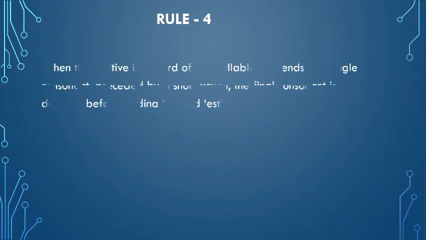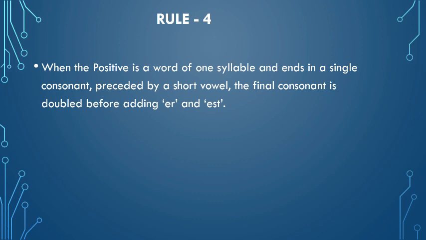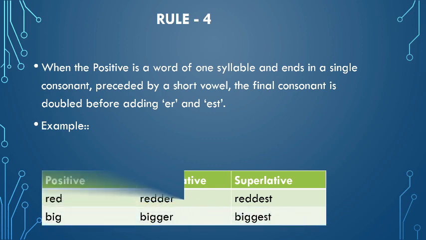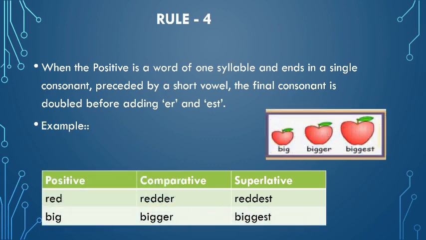Rule number 4. When the positive is a word of one syllable and ends in a single consonant preceded by a short vowel, the final consonant is doubled before adding er and est. Example: Red, redder, reddest. Big, bigger, biggest. Here, the words in the positive degree end in a single consonant preceded by a short vowel. So, to make comparative and superlative, the final consonant is doubled before adding er and est.